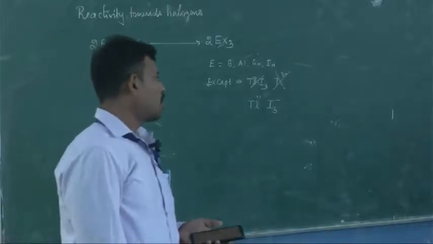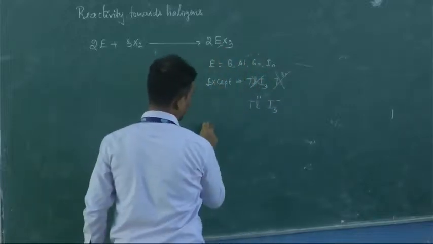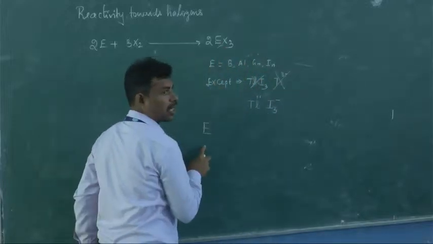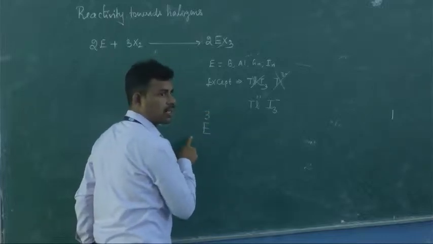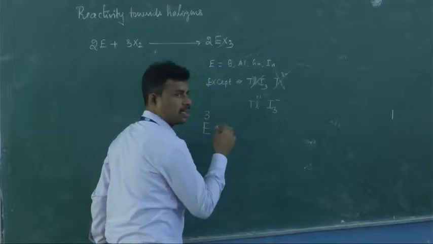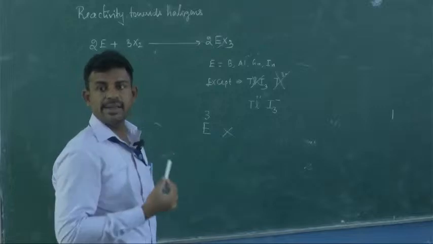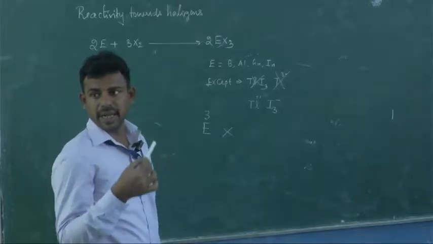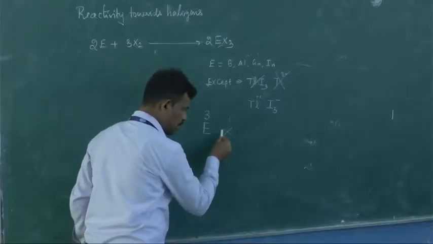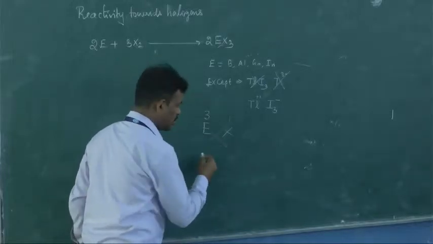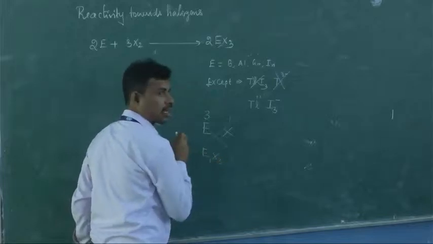So this is the composition. What is the meaning of this? E, its oxidation state, its valency is going to be 3. X is a halogen, and the halogen valency is 8 - 7, which is going to be 1. Then we criss-cross. What do we get? E1X3.